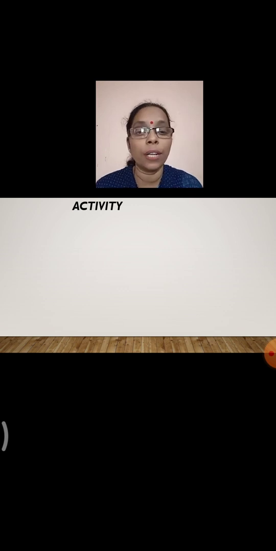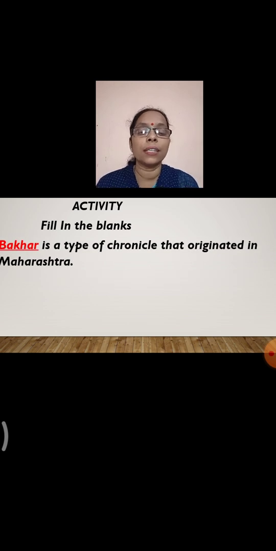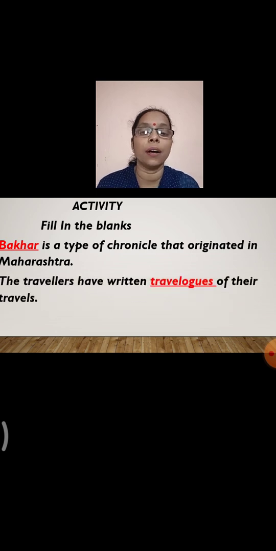So children, so far we have learnt about the various sources in history, that is the written, material and oral sources. Today we have done the written and the oral sources. So let's do a small activity. Fill in the blanks. Dash is a type of chronicle that originated in Maharashtra. So which is that chronicle? Yes, it is a Bakhar which originated in Maharashtra.